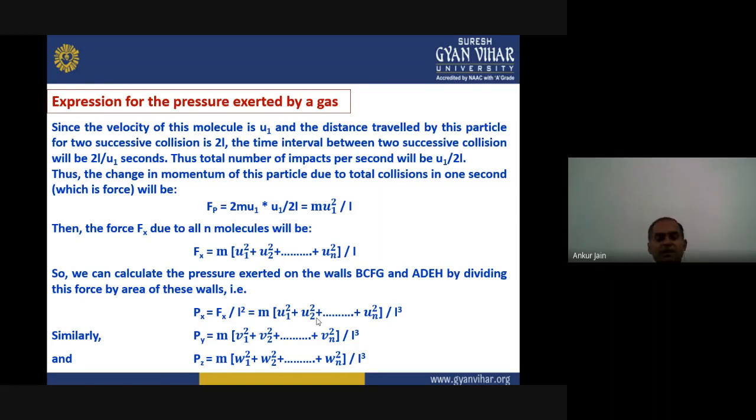In the same way, the pressure in the y direction will be m into the velocity component in the y direction, that is v. So Py equals m into v1 square plus v2 square plus so on, vn square, divided by L cube. And similarly in the z direction, Pz equals m into w1 square plus w2 square plus dot dot dot plus wn square upon L cube.